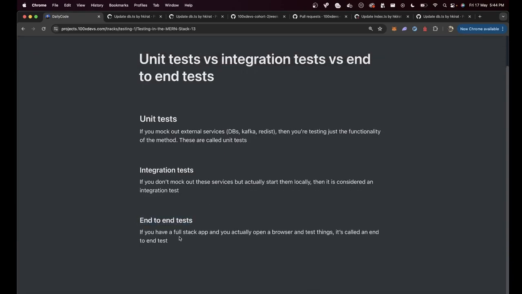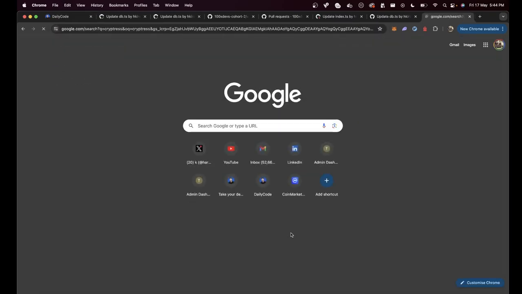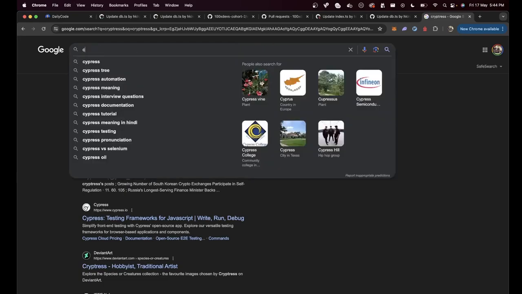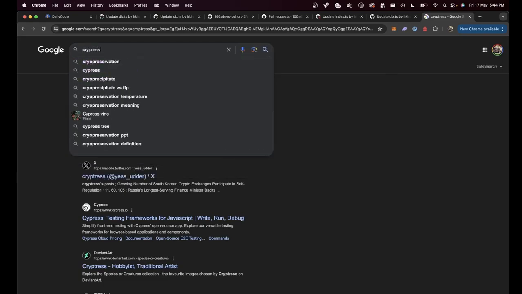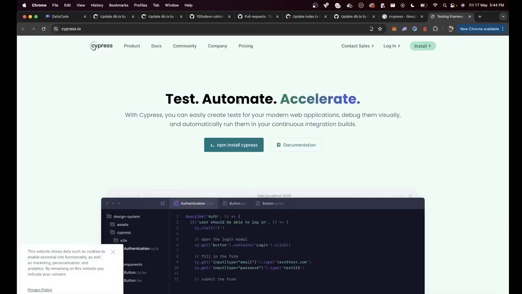Lastly, end-to-end tests are slightly easier. If you have a full stack application, which means a browser, like a front end and a back end, and you actually open a browser and test things, then it's called an end-to-end test. Cypress is one famous framework that lets you do it. As you can see, it says test, automate, accelerate.